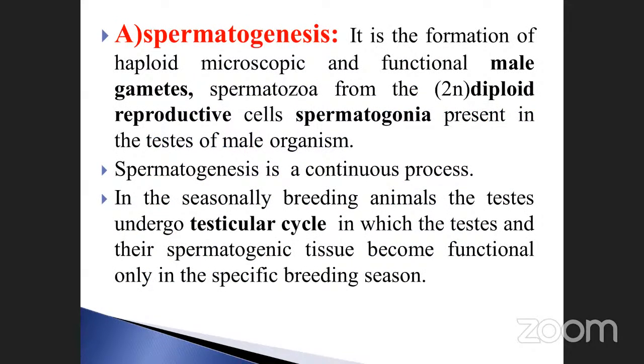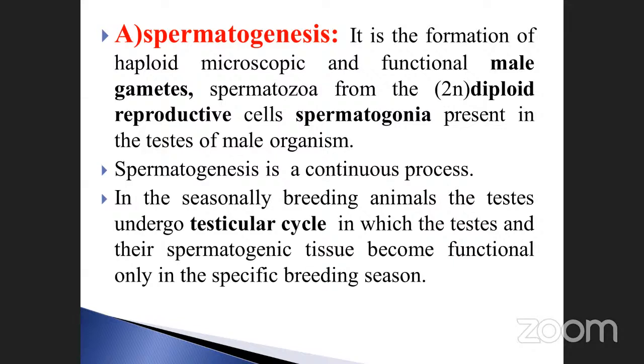How will it be produced? The mature sperm, that is very, very important. The formation of haploid, microscopic, and functional male gametes is called spermatogenesis. How? The spermatozoa are formed from the 2N diploid reproductive cell, the spermatogonia.